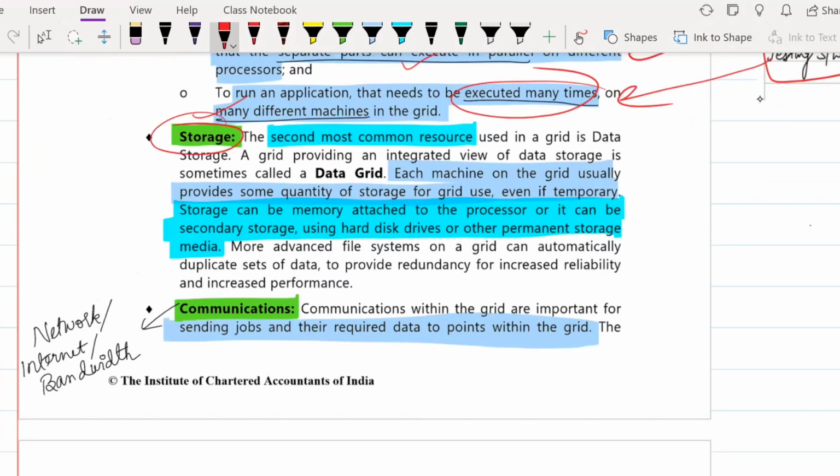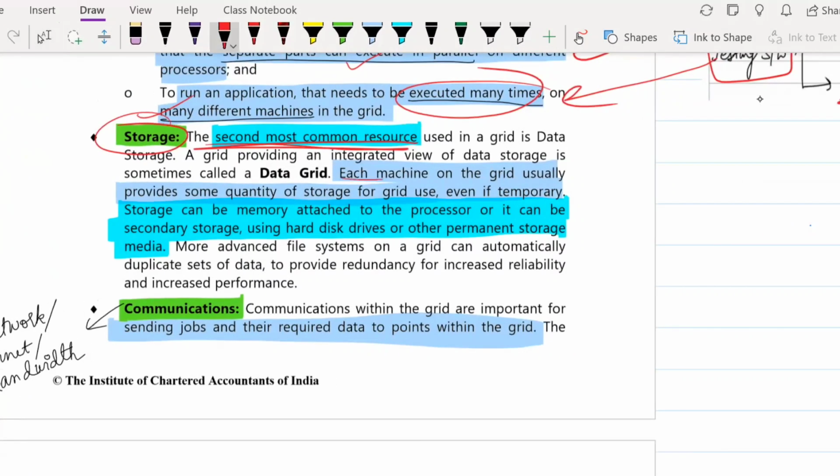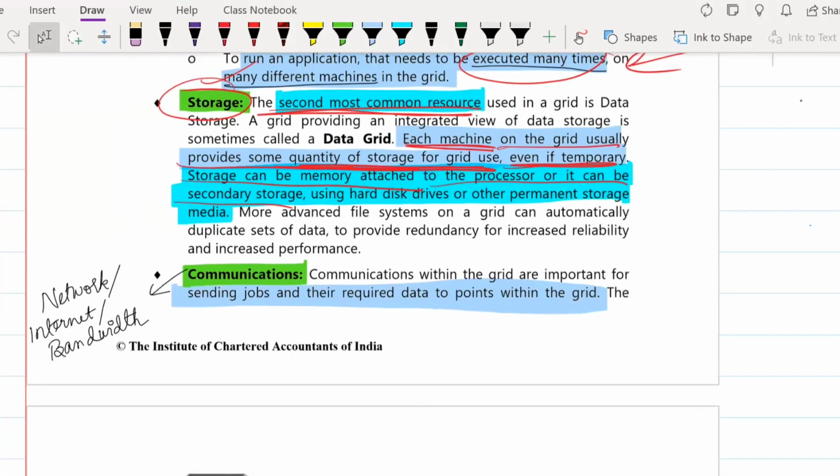Okay, next is storage. As you all know, this is the second most common resource. Here each machine, that is each laptop which is being lent for grid computing, usually provides some quantity of storage for grid use, even if it is temporary. So for some time, you can store your data there also. Storage can be memory attached to the processor, or it can be secondary storage. So either it can be the laptop's memory, or secondary storage also. So storage also is being shared in grid computing.